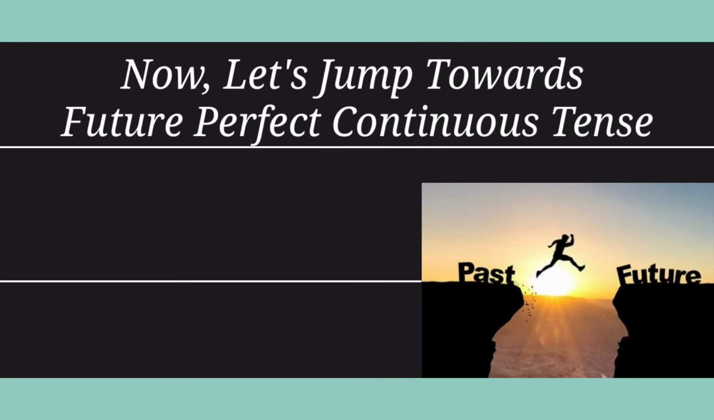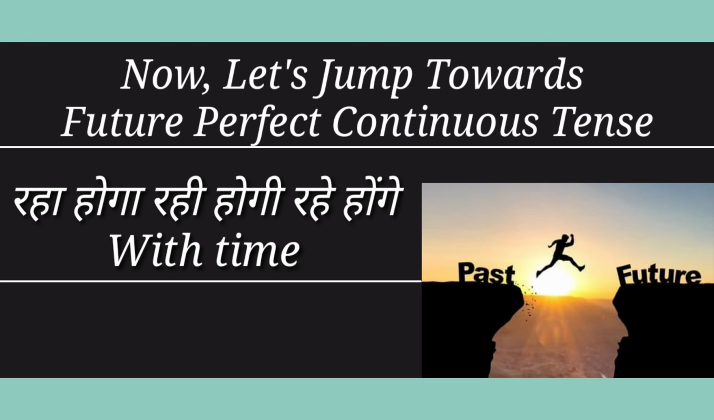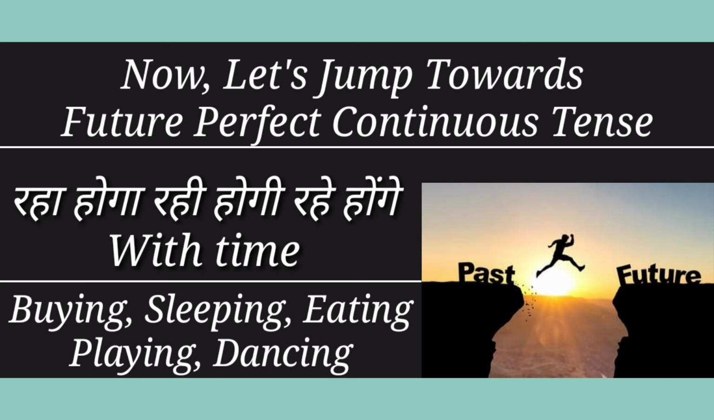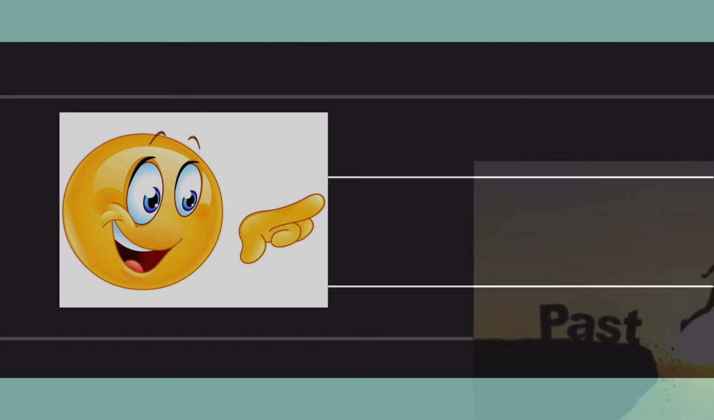Now let's jump towards our future perfect continuous tense. The identification of future perfect continuous tense is रहा होगा, रही होगी, रहे होंगे with time. This is also used with time. And friends, the examples are like buying, sleeping, eating, playing, dancing. So friends, these are the examples.